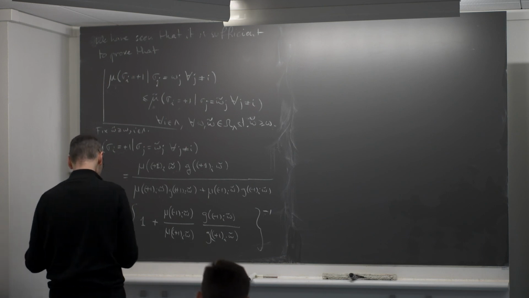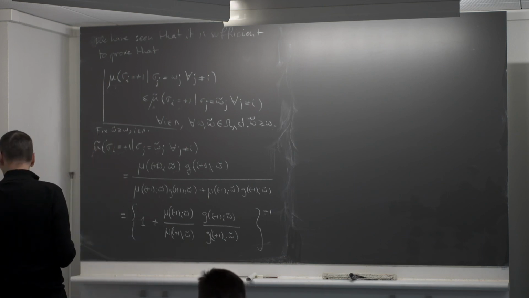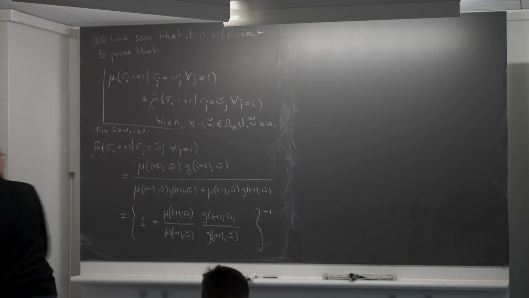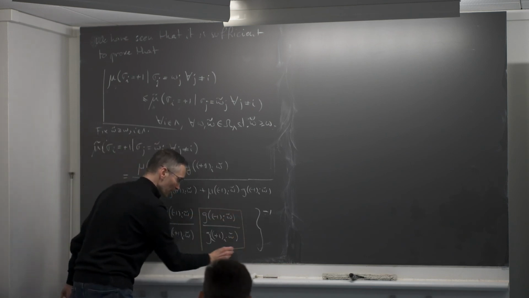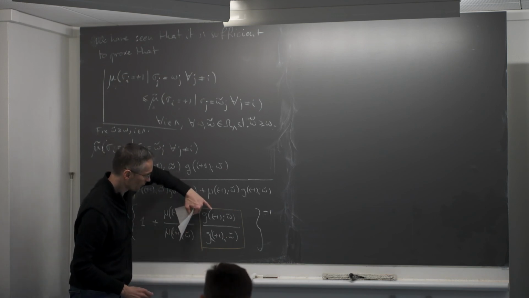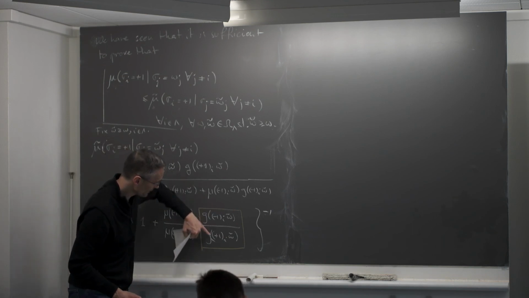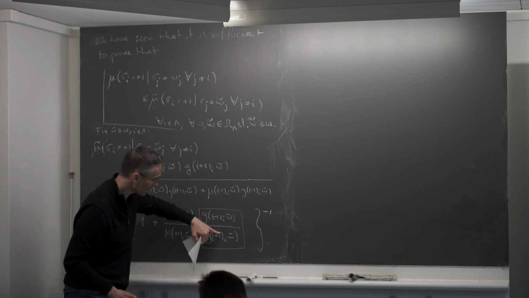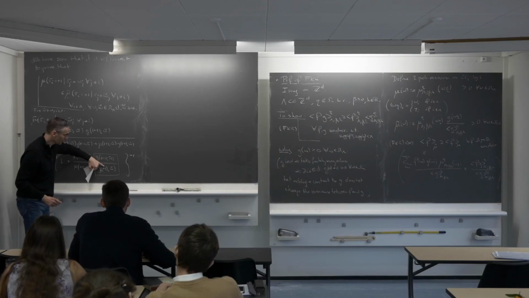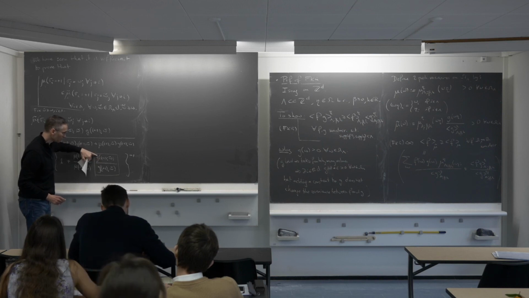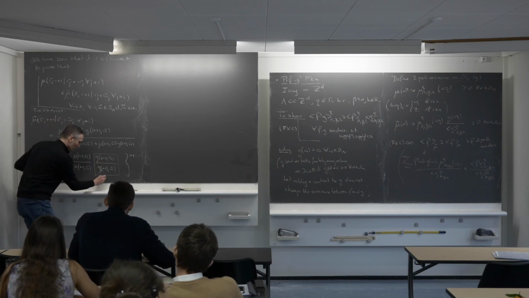Okay. Now I'm going to use what we know. So we're assuming that G is non-decreasing. So this ratio here, you see that the configuration at which I'm evaluating G here and there is the same everywhere except at I, and here it's smaller in the numerator than in the denominator. So that means that the numerator is smaller than the denominator, so this is smaller than 1.